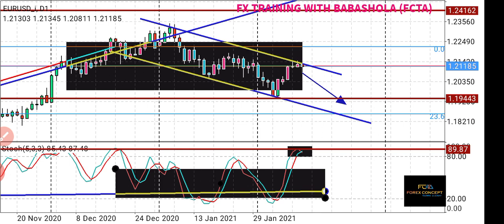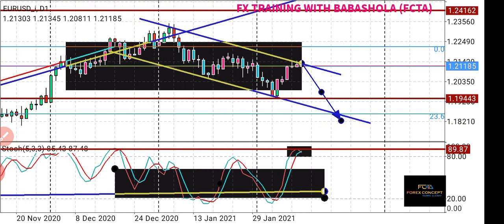Okay, don't forget the weekly analysis is telling us that price has hit a resistance zone. There might be a reversal or retracement. So if the daily chart is telling us that a trend line has been formed on the daily, then we can expect price to fall to the 23.6% Fibonacci retracement, which makes sense, because if it should retrace, then the next Fibonacci retracement level is 23.6%.